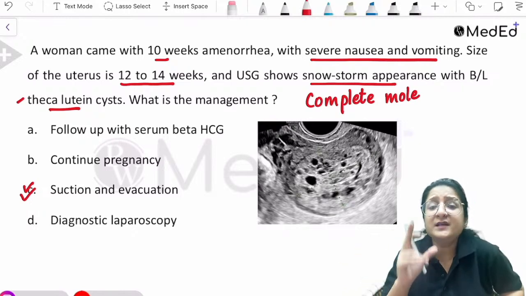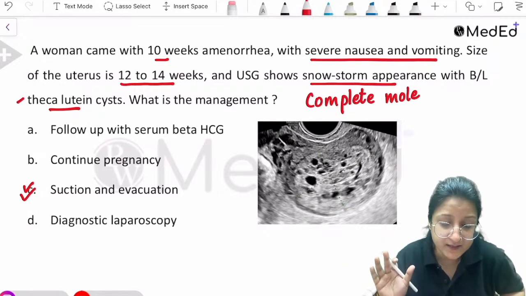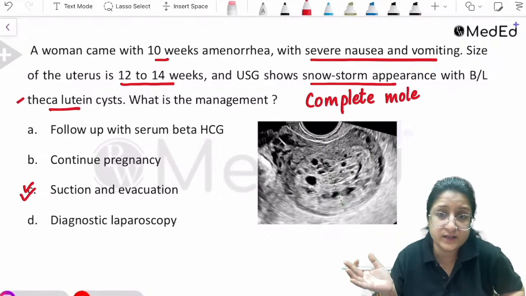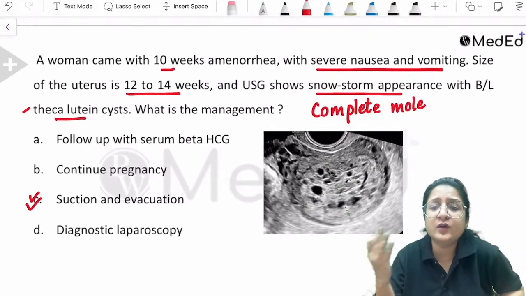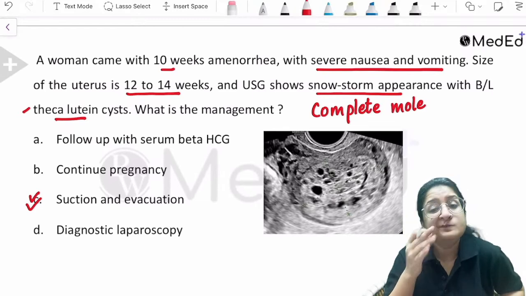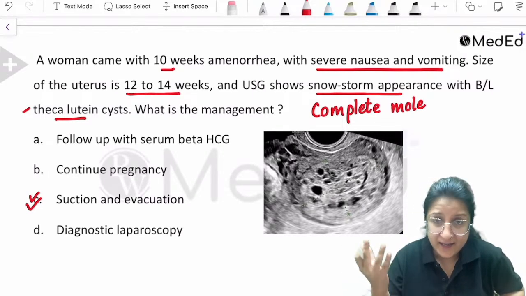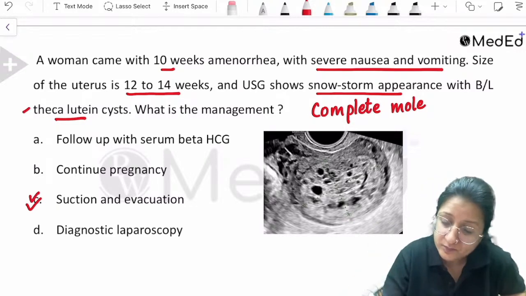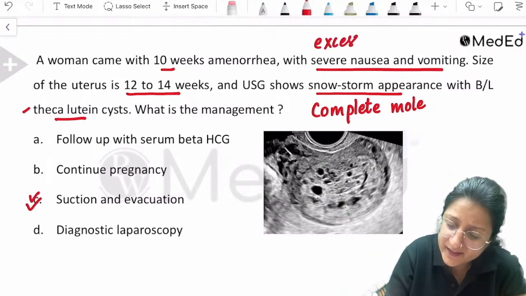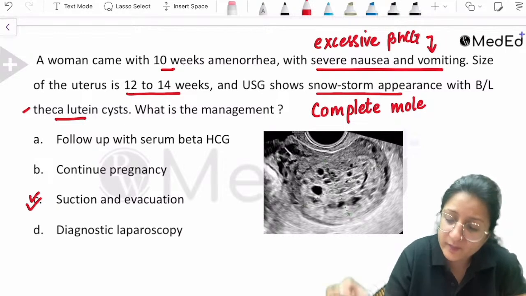Because what is the source of these theca lutein cysts? You see, there is massive proliferation of chorionic villi. So there is excessive beta HCG coming from these chorionic villi. This excessive beta HCG is responsible for the severe nausea and vomiting.